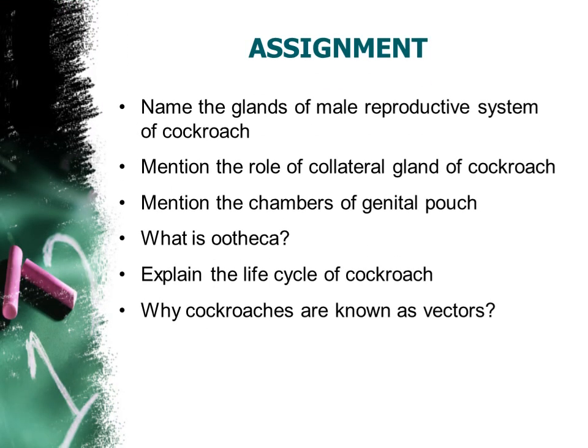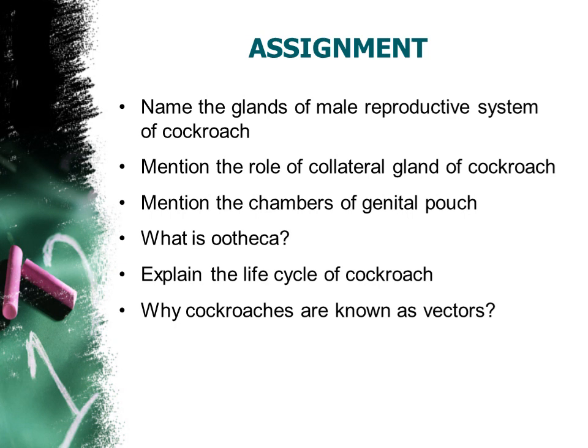Assignment. The questions are: name the glands of the male reproductive system of the cockroach. So what are the glands we said? Utricular or mushroom-shaped glands, seminal vesicle, and phallic or conglobate glands. So these are the glands of the male reproductive system. Then the next question: mention the role of the collateral glands of the cockroach. The collateral gland secretes the substance which forms the ootheca for the eggs.